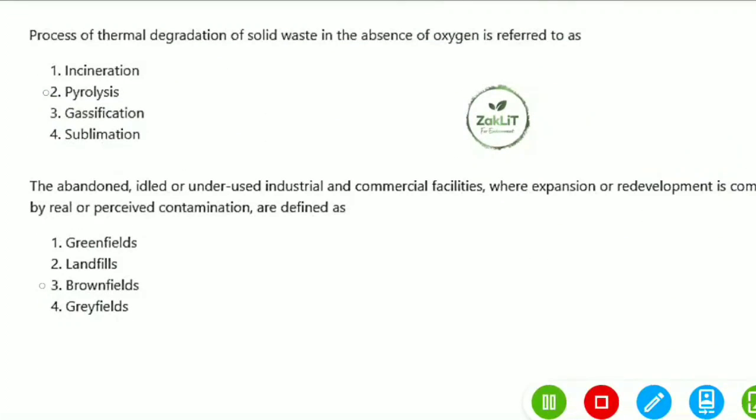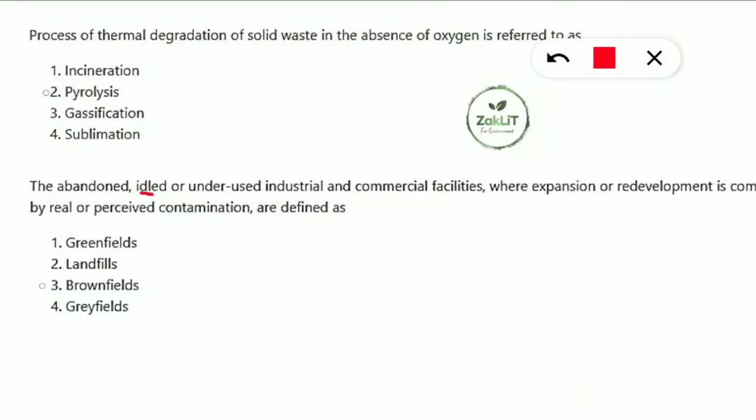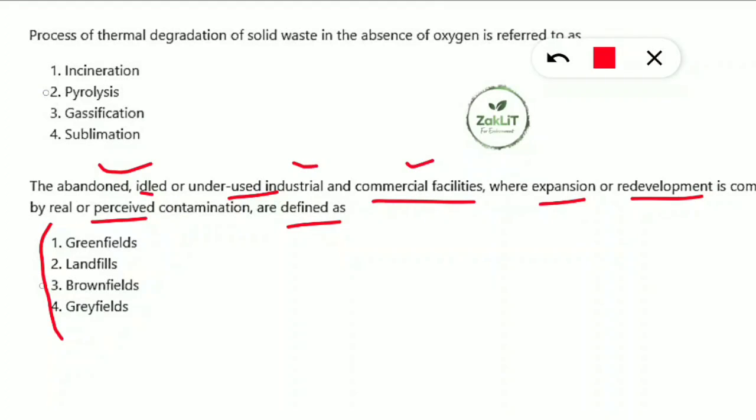Next question is, the abandoned, idle or underused industrial and commercial facilities where expansion or redevelopment is complicated by real or perceived contamination are defined as what kind of field? When the site is abandoned because of commercial or industrial facilities, and we cannot do any development there because it has chances of contamination, that place or field is called a brownfield.